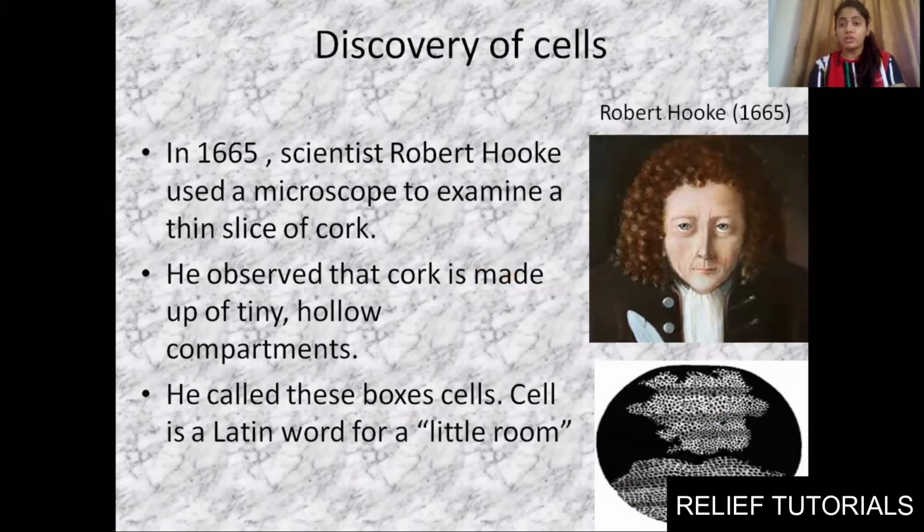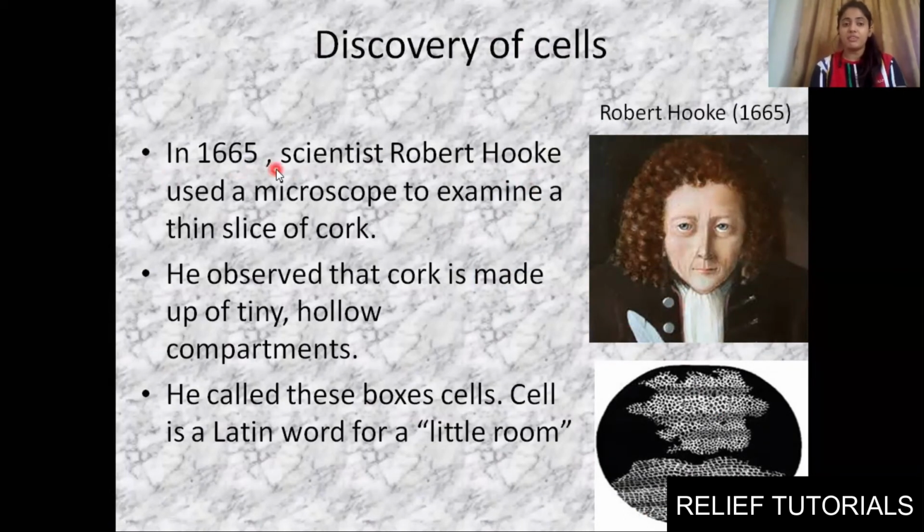The first person to discover the cell was the scientist Robert Hooke, in 1665, from a thin slice of cork. Now you know cork is the outermost part of a plant body. It is usually dead, just dry. From that cork he observed block-like compartments. It was like small rooms, you can see here. Small square-like structures were observed for the first time by Mr. Robert Hooke in 1665 from a thin slice of cork, and he named them cells.